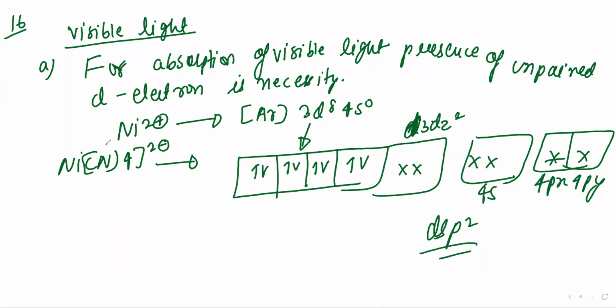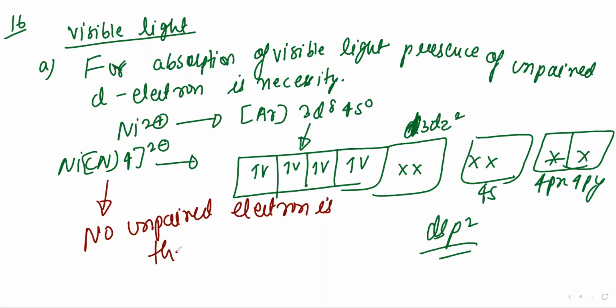Due to the strong field ligands, pairing occurs because cyanide, a strong field ligand, pairs up the electrons. So it doesn't absorb visible light, right? So no unpaired electron is there. So no visible light absorption. So write the explanation.